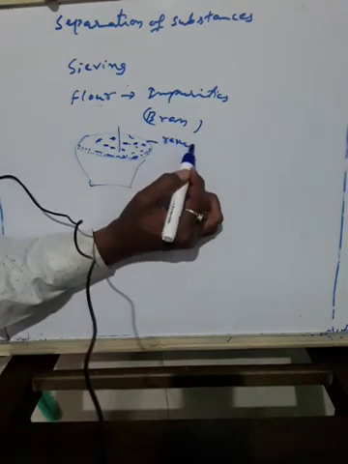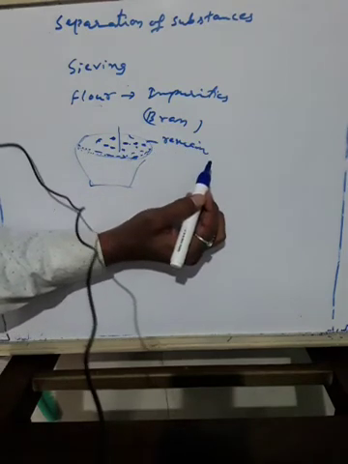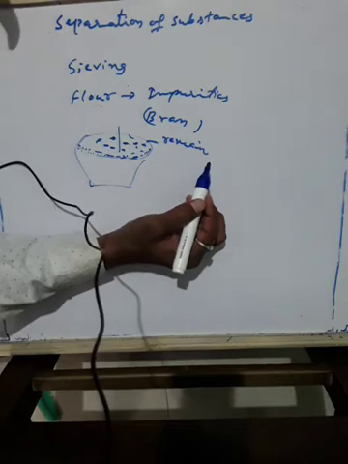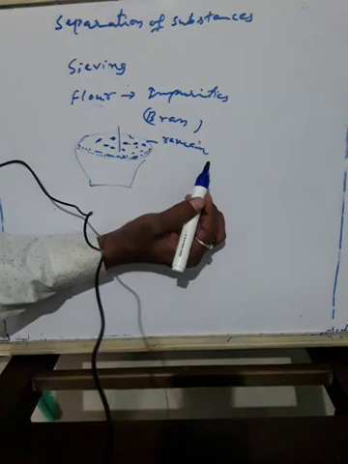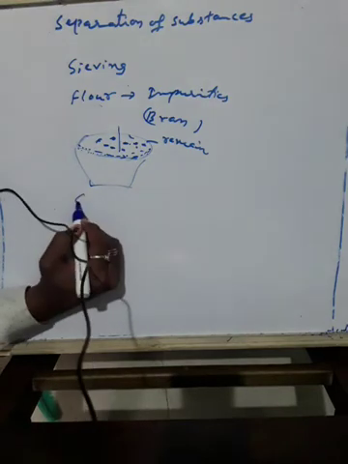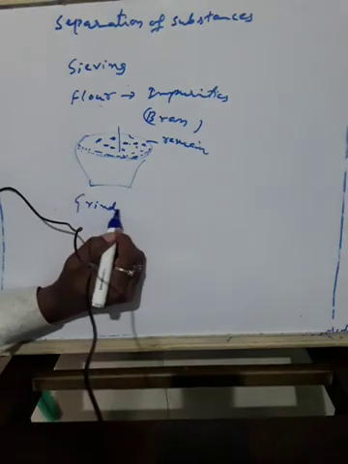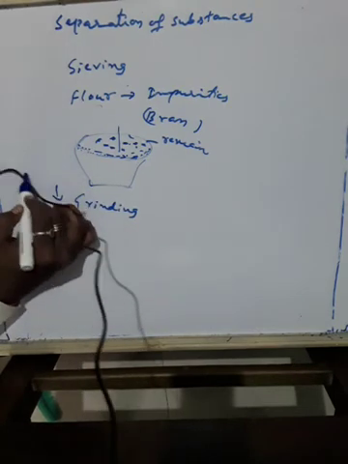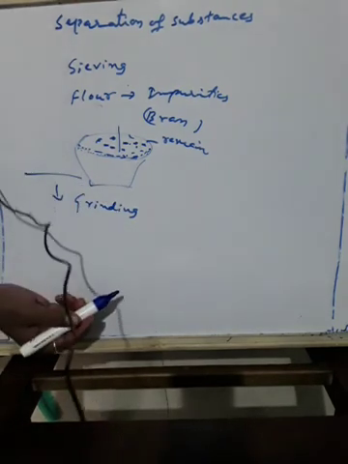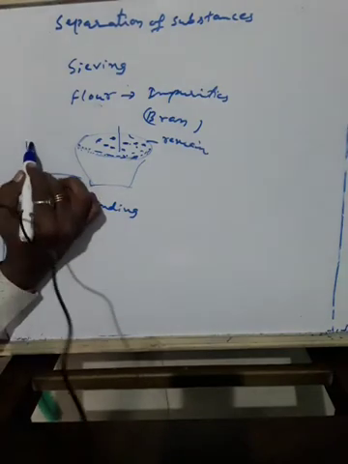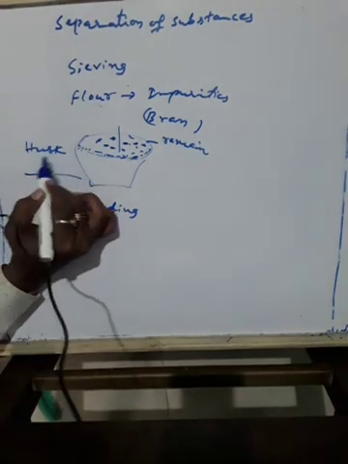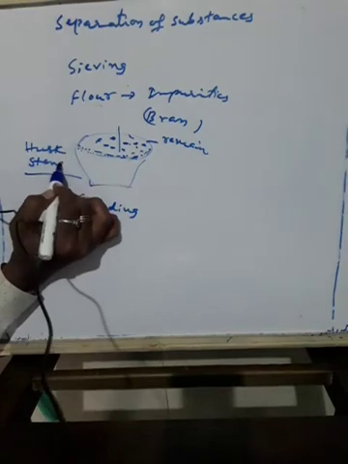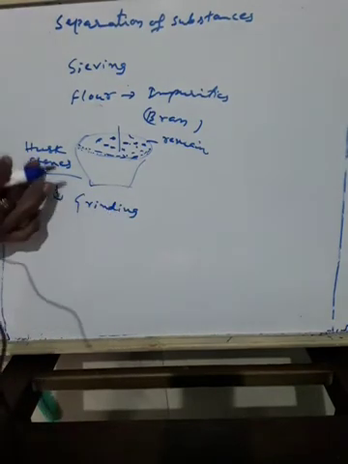In a flour mill, impurities like husk and stones are removed from wheat before grinding it. So before giving it for grinding, what do you do in your home? Before that, you separate the husk and stones. First you remove the husk and you remove the stones. Then it will become easier.